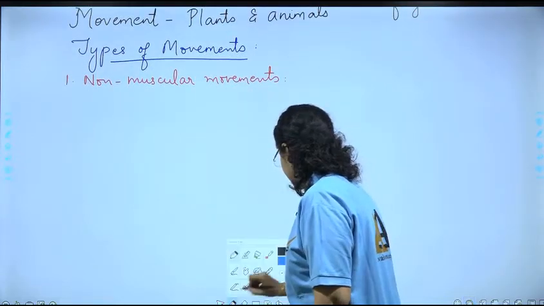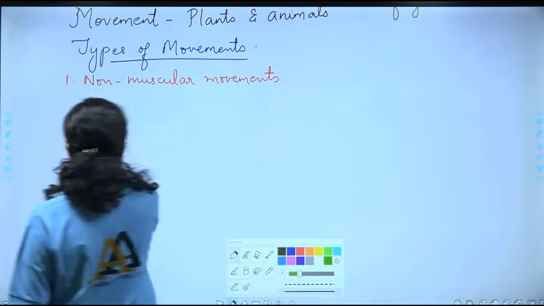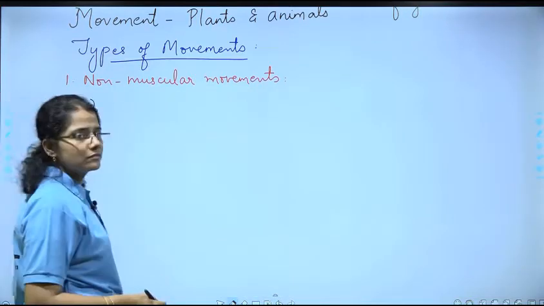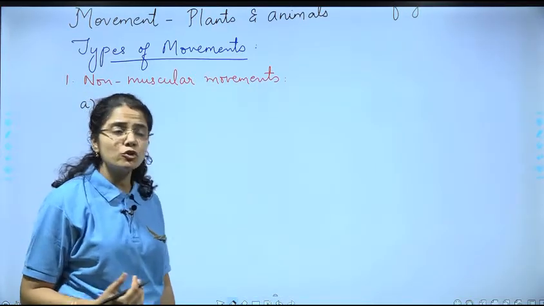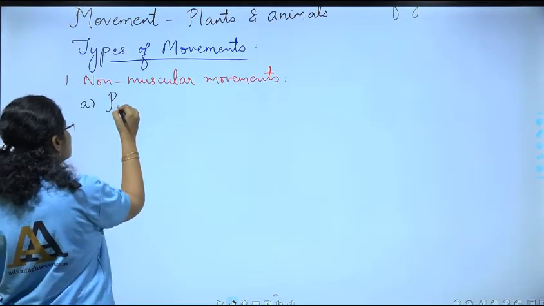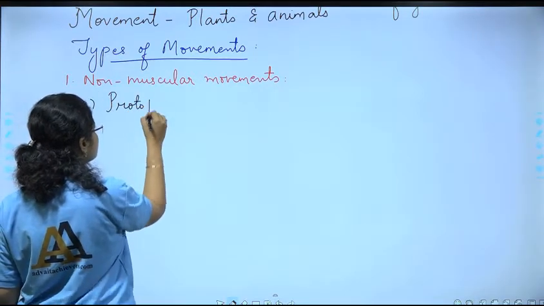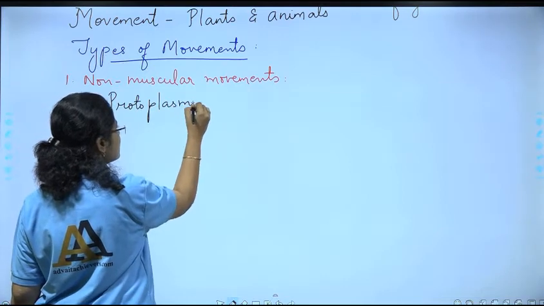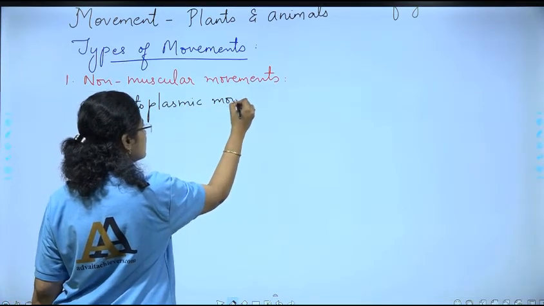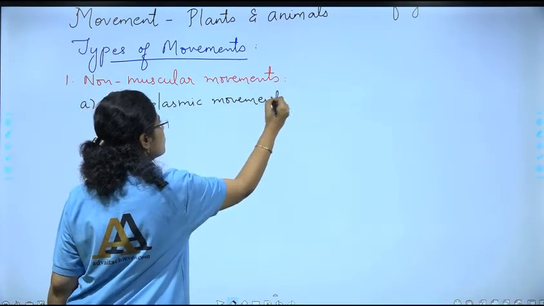So, say the first type is called as protoplasmic movement. What does this mean?